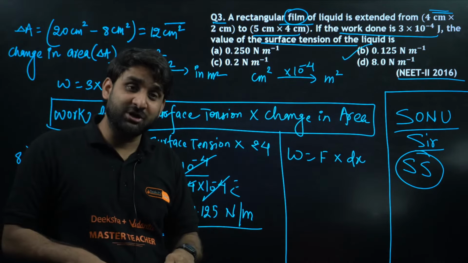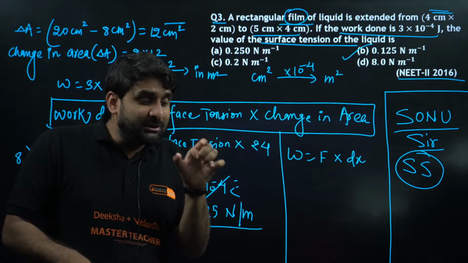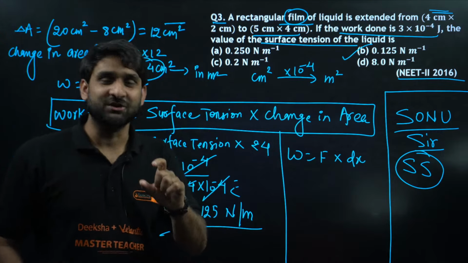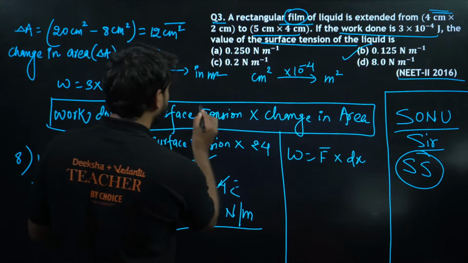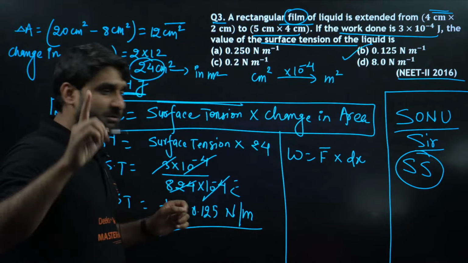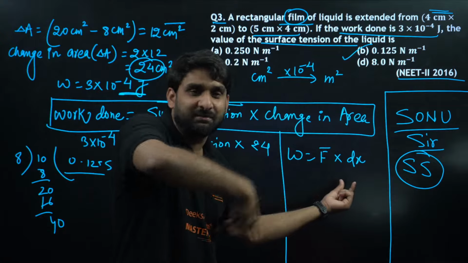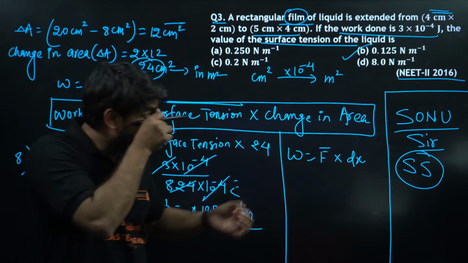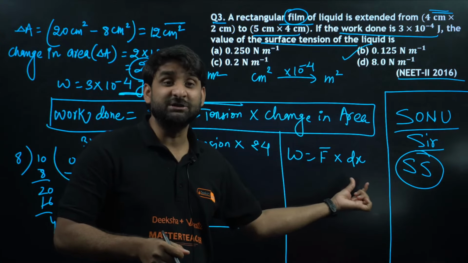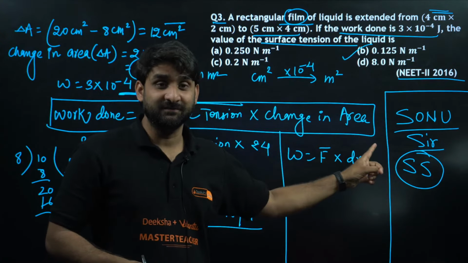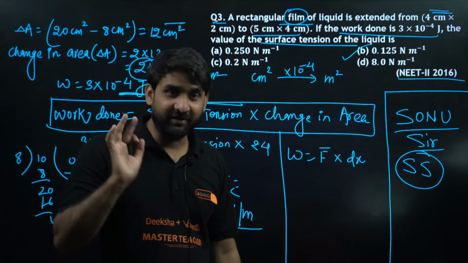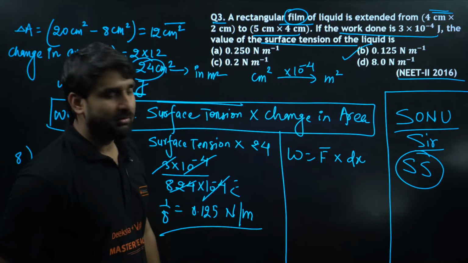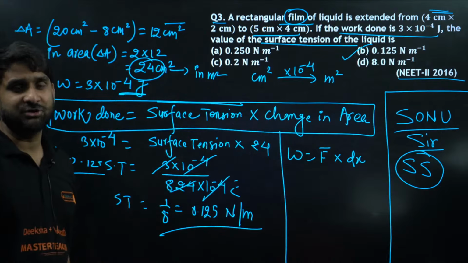But in this chapter, generally we use the term surface tension for the force. So basically, force has been replaced by surface tension. And in mechanics, the body is displaced by some distance, 2 meters, 3 meters, when we push or pull the object. So in place of displacement, we are taking change in area, change in volume, whatever. So this formula and this formula both have an analogous relation with each other.